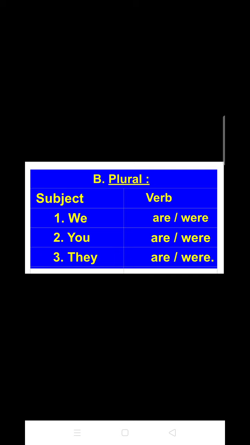So the plural subjects are we, with which the verbs are or were. Next one is you, with which you can use are or were. And the third one is they, again with which you can use are or were. It means that with all the plural subjects you can use are or were. Are will be used in terms of present tense and were in terms of past tense.